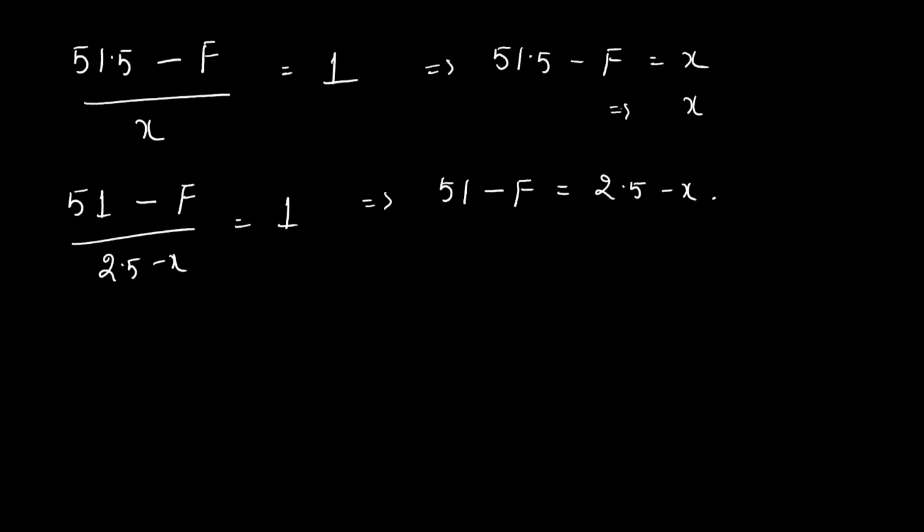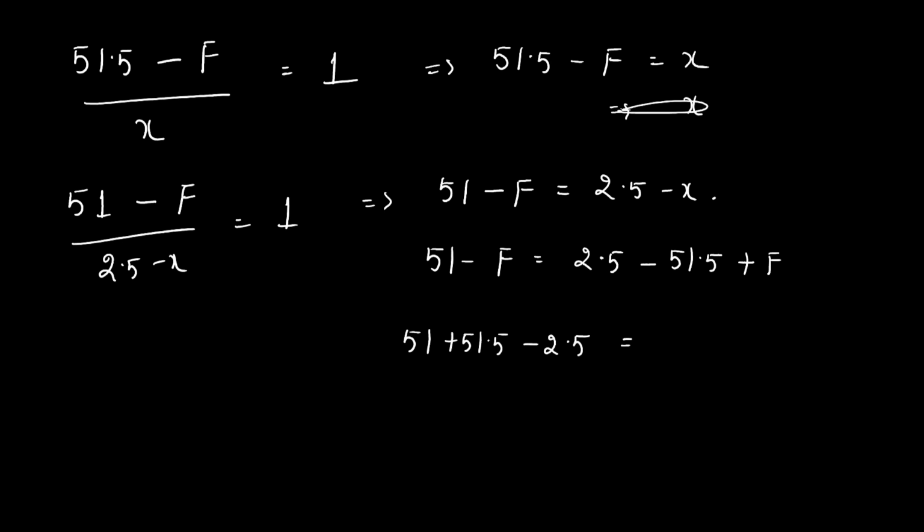So from these two relationships, if you substitute the x value in this one, you are going to get 51 minus f is equal to 2.5 minus 51.5 plus f. So from this, if you take all these values to this side, 51 plus 51.5 minus 2.5 is equal to 2f. So your f is 50 hertz.